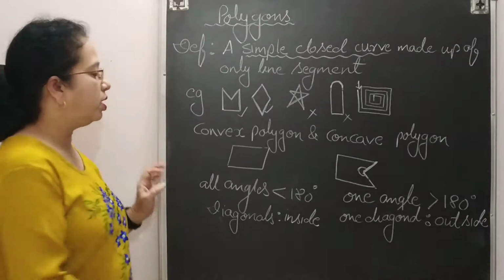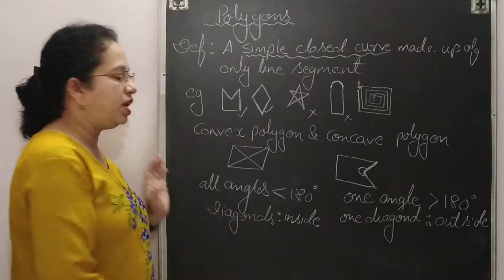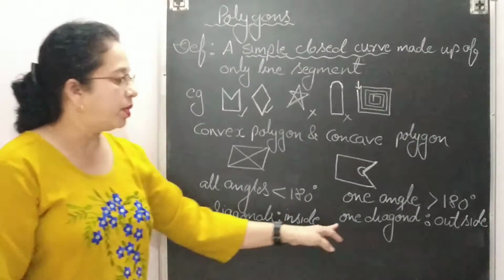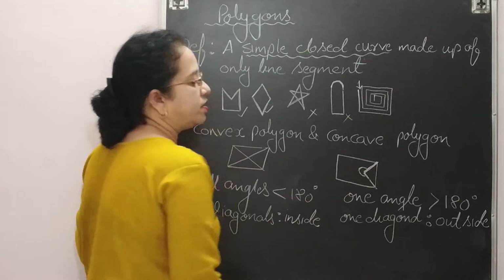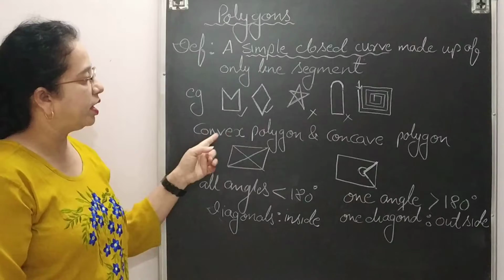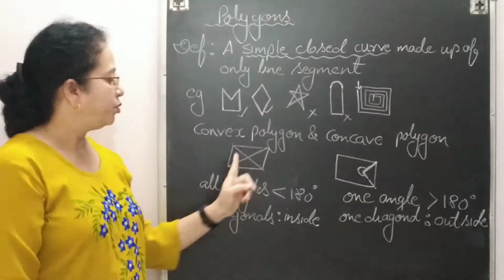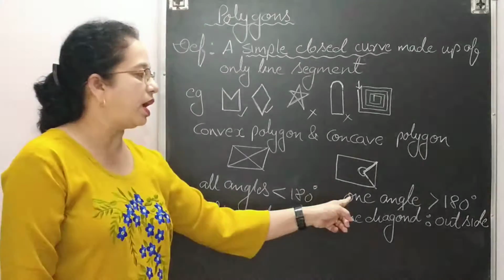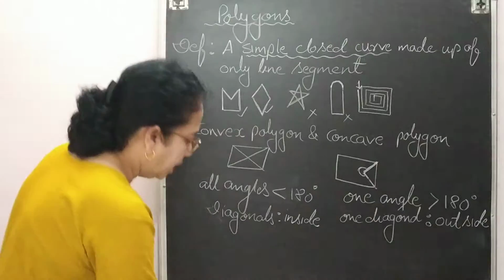Another thing: diagonals. If I draw diagonals here, both diagonals will be inside the figure. But here, if I join these two points, this diagonal will be outside of the figure. So we can differentiate these in three ways: first with the figure, second in terms of the angles, and third in terms of the diagonals.